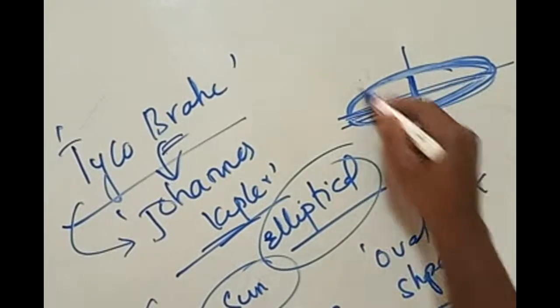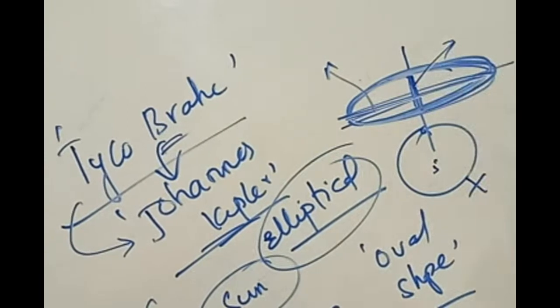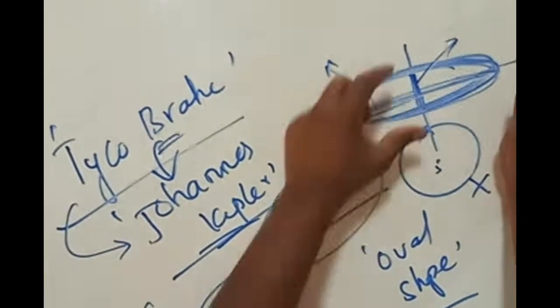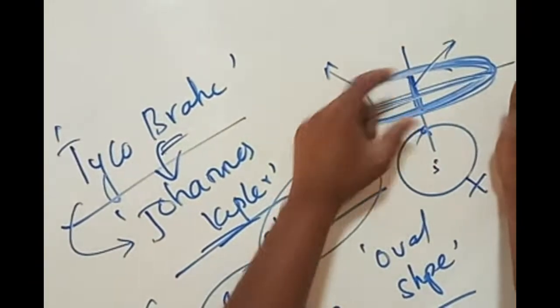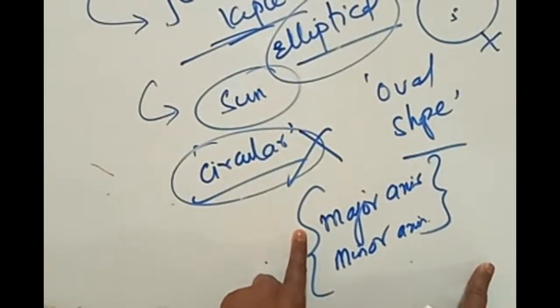The lengthier one is called the major axis, and the shorter one is called the minor axis. In a closed path, one side has the largest length and another side has the smallest length. The smallest length is called the minor axis, the largest length is called the major axis.